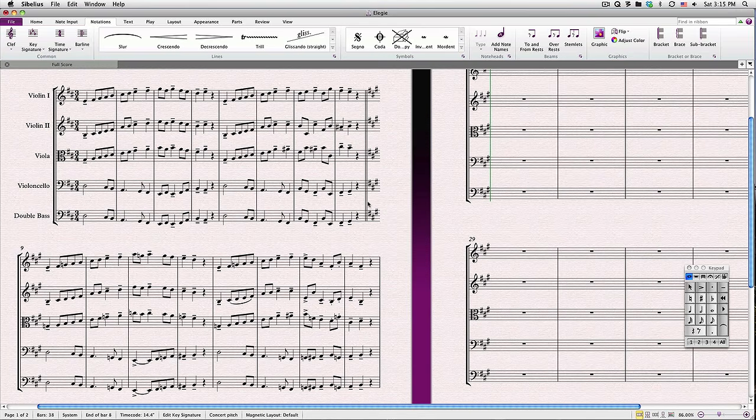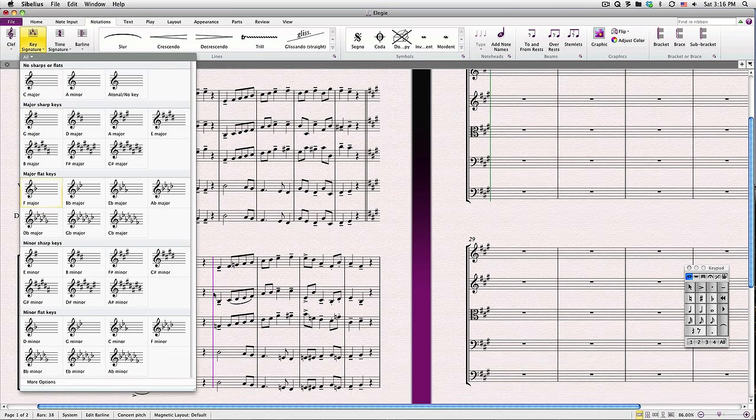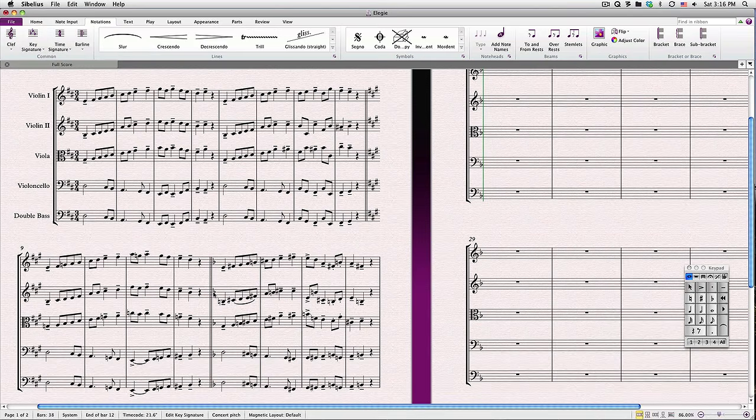Let's try putting in another key signature change, but this time I'll pre-select where I want it to go. I'll type K and use the arrow keys this time to select my key signature. As soon as I hit return, the key signature will be placed in the score. And as you can see, this key change is in effect until the next one appears.